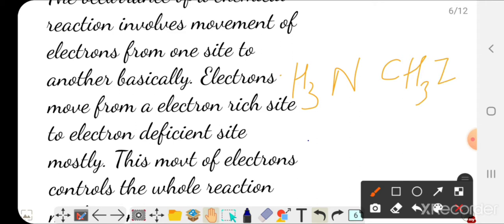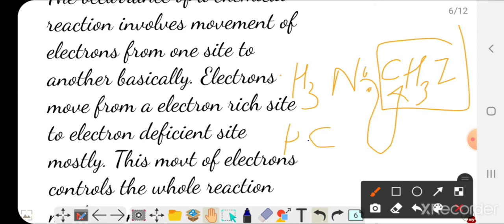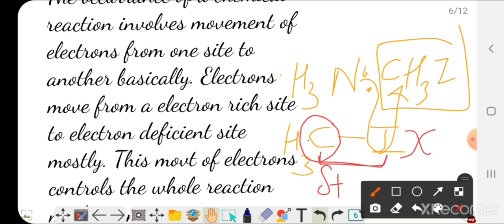Why does the reaction occur in this way? First of all, you should know that in this compound, CH3I, the alkyl halide, this carbon is electron deficient. Why electron deficient? Whenever a bond is formed between two atoms which have an electronegativity difference, I am denoting electronegativity with this symbol, the distribution of electrons will not be uniform between the bonded atoms.